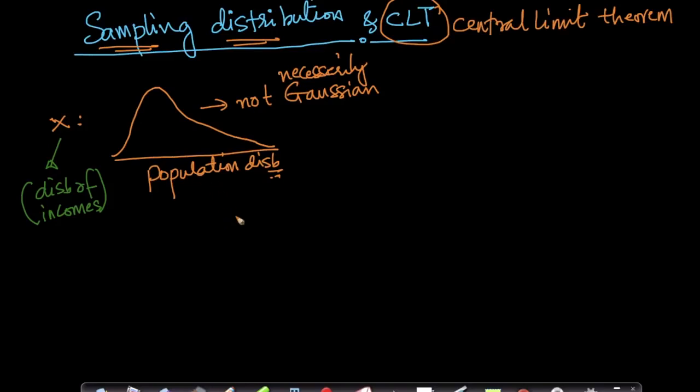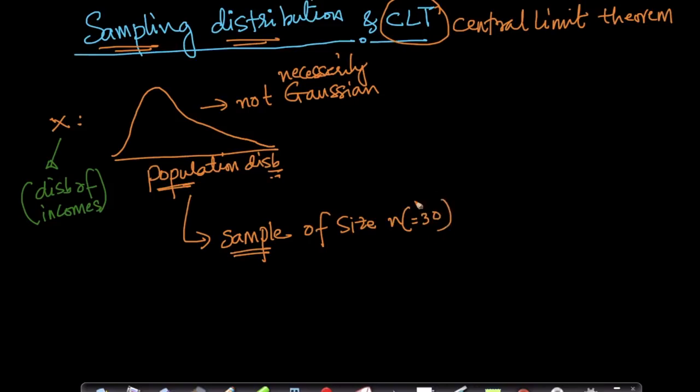Now, what if I sample from this population? If you recall, when we started probability, we distinguished between population and sample. A sample is a subset of the population. Let's assume I pick a sample of size small n, and for simplicity, let's say n is 30. n could be any number, by the way.